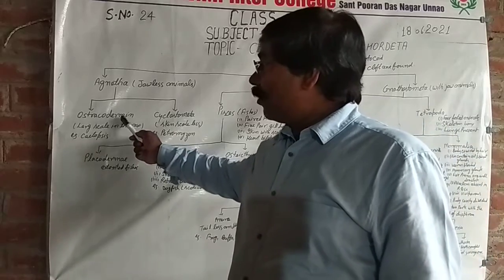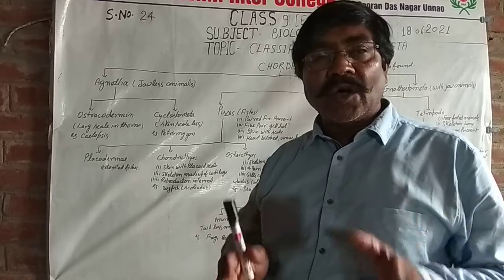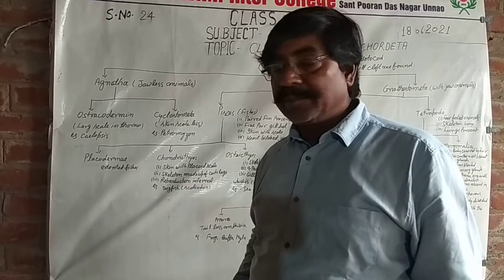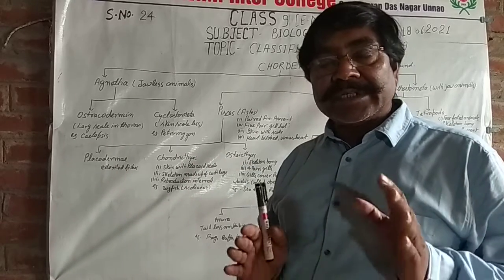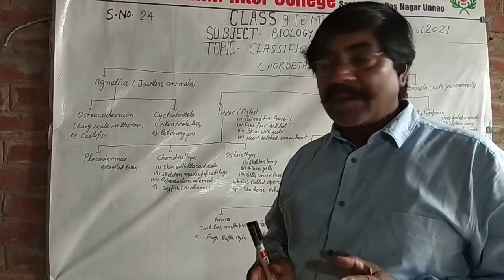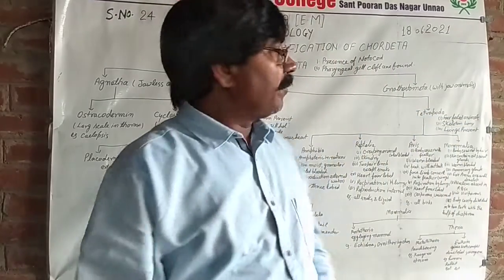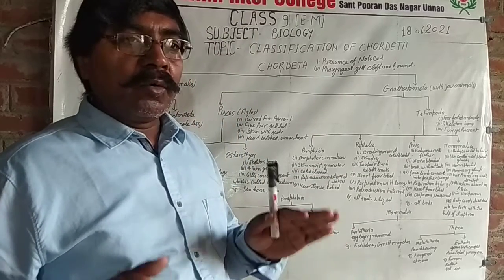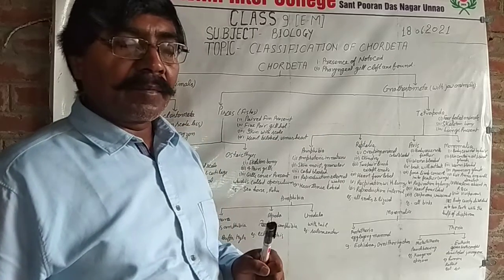Ostracodermi are animals having large scales in the thorax region, for example, Cephalaspis. And Cyclostomata are scaleless, for example, Petromyzon. And Gnathostomata are divided into two superclasses, Pisces and Tetrapoda.